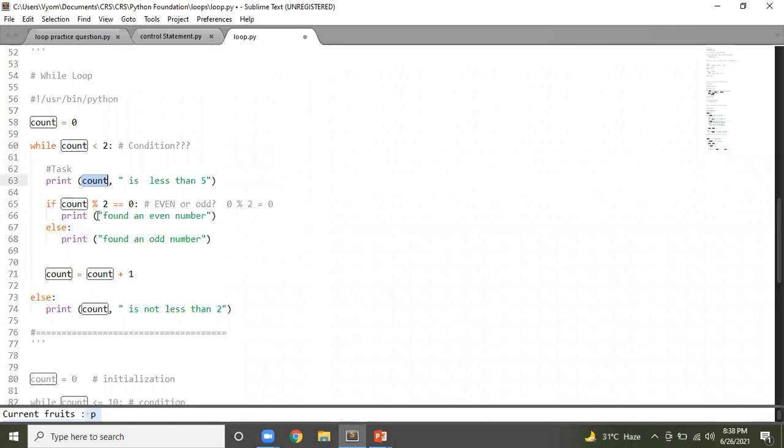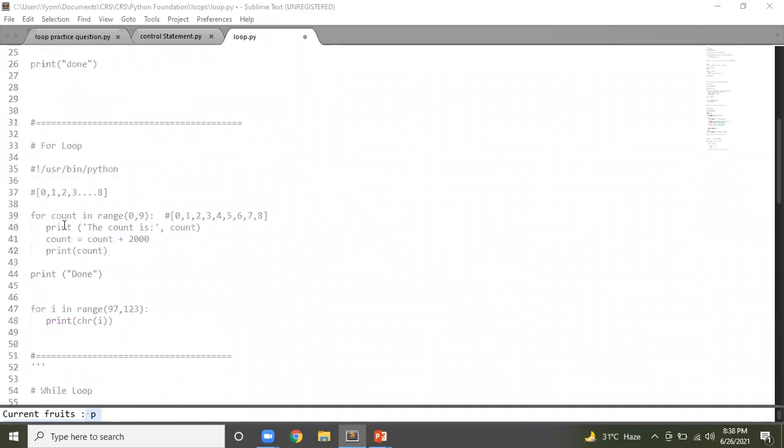Count, write the value. If it is a multiple of 2, then you write found an even number. Otherwise, using this, you keep iterating the value of count. You'll have to keep incrementing the value of count in order to make this condition false at some point of time. If you don't do that... Sir, can't we print the string in a single line?